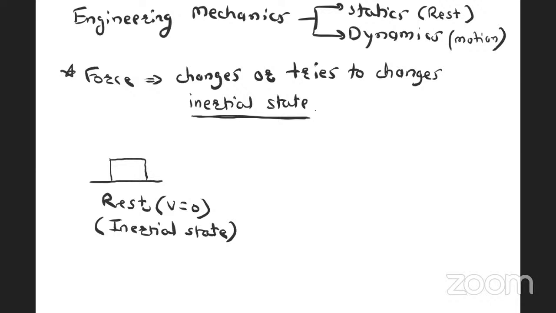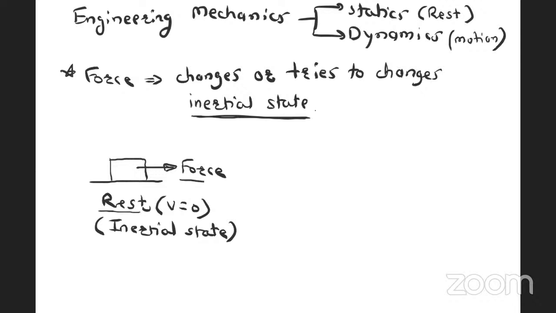And if I apply force on the body, then the body will try to move or body will move. Try to understand, students, what I am saying. Force is that quantity which changes or tries to change the inertial state of body. Now here I have applied force on body which is at rest.